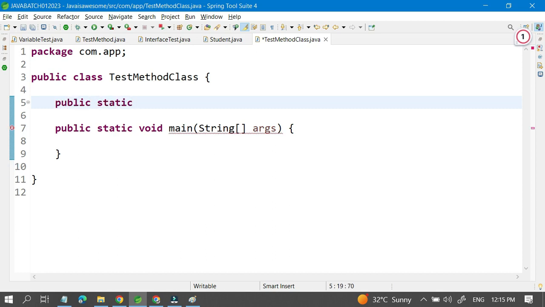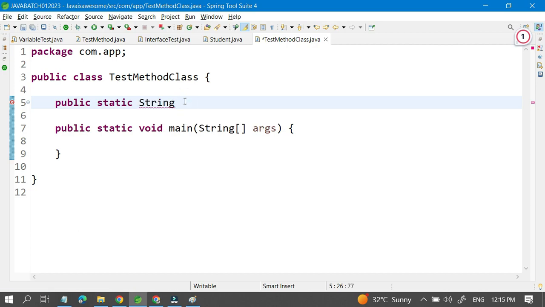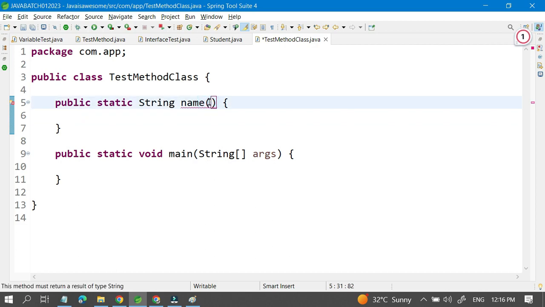static, and it will return a String value. So this is the return type. Here you can give any data type, which is int, float, char, double, boolean, all the reference types, and here you can also give void. As of now I have given String, and my method name is name. And here we are not passing any parameters.